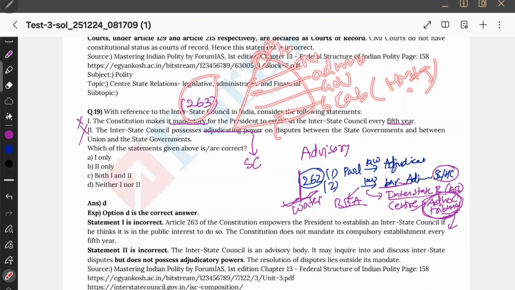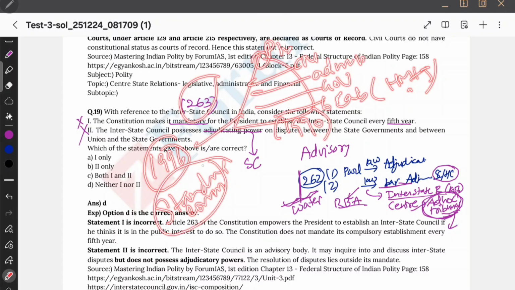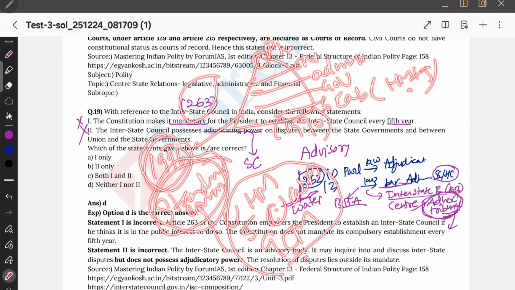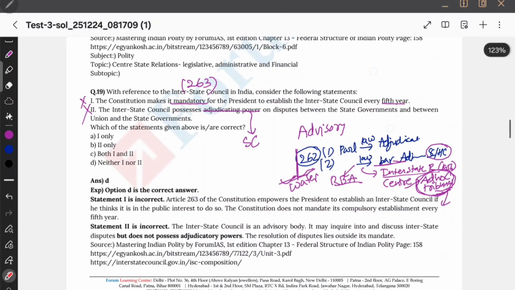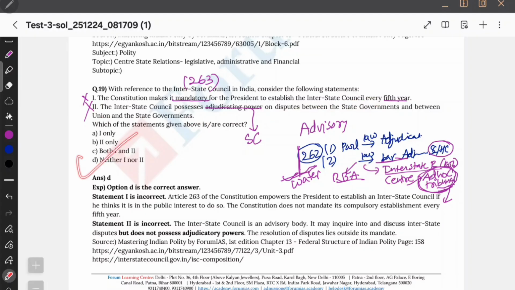Okay, and this was set up in the year 1990, and I think in 1996 they set up a standing committee. It has the Union Home Minister, 5 Union Cabinet Ministers, and 9 Chief Ministers, which is difficult to memorize. I'll just remember that the standing committee was set up in 1996, and it has the Union Home Minister, and then in 1991 the Interstate Council Secretariat was set up. That's all I try to recall. Therefore, option D will be correct for this.